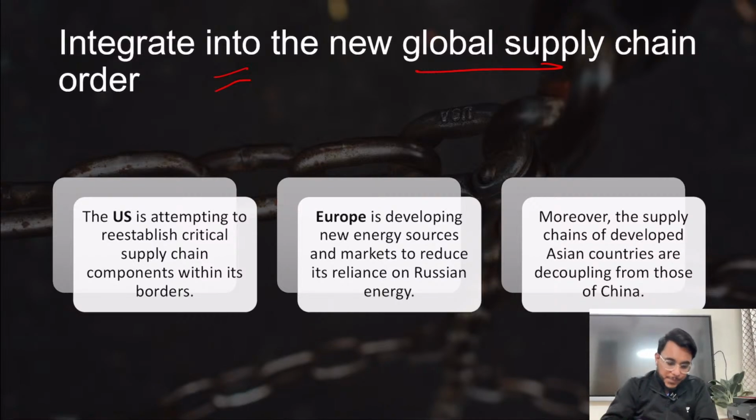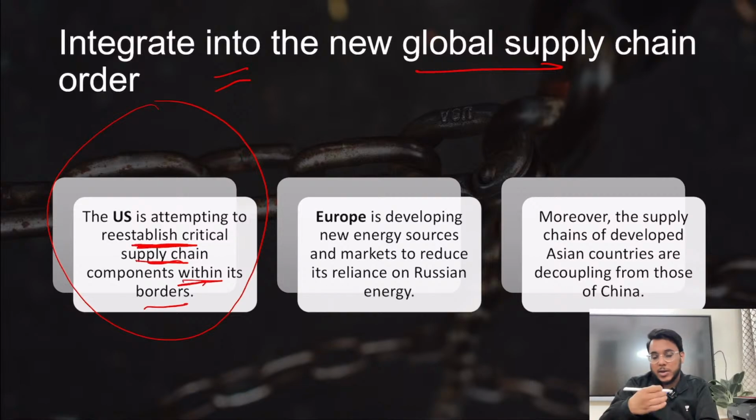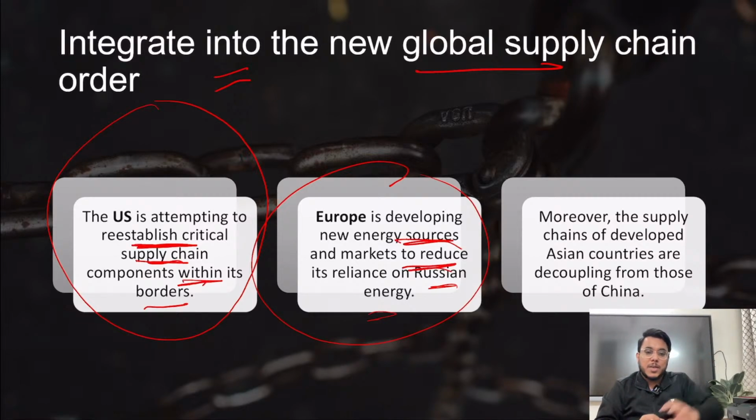Now see this particular thing, guys. USA is attempting to reestablish critical supply chains within its borders. Europe is developing new energy sources and markets to reduce the reliance on Russia. USA wants to reduce the reliance on China.